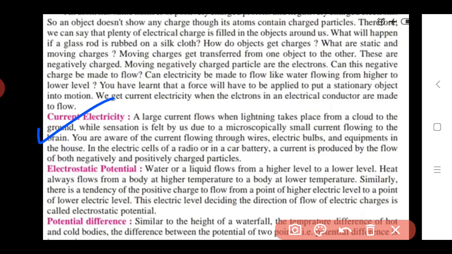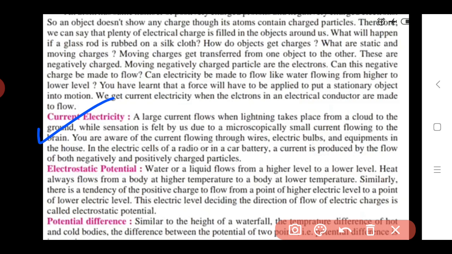In the electric cells of a radio or in a car battery, a current is produced by the flow of both negatively and positively charged particles. If we see another example, electric cells of a radio. You know the radio. On the radio we listen to the news. Also we hear some music on it. Some radio channels are also there. Some radios run on these electric cells.